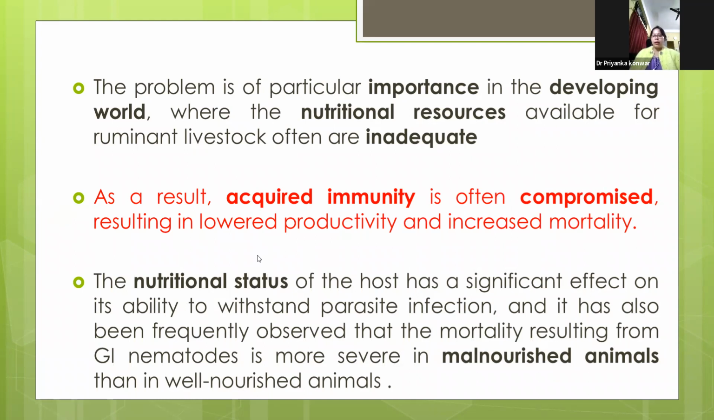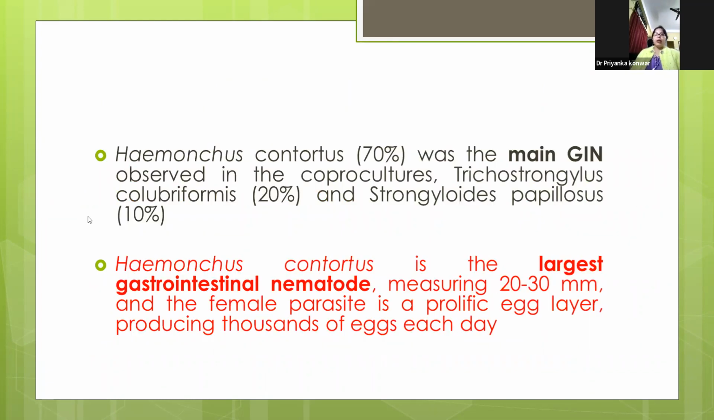the mortality resulting from these nematodes is more severe in malnourished animals than in well-nourished animals. In different coproculture studies of sheep and goats, we can see that Haemonchus contortus is the main gastrointestinal nematode, with 70% of the positive cases, then Trichostrongylus colubriformis at 20%, and Strongyloides papillosus at 10%.